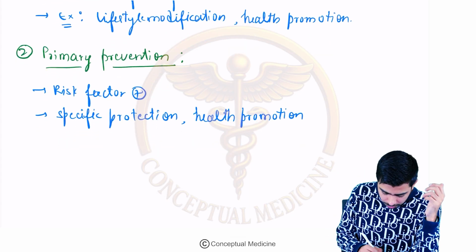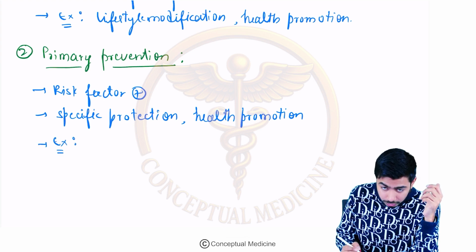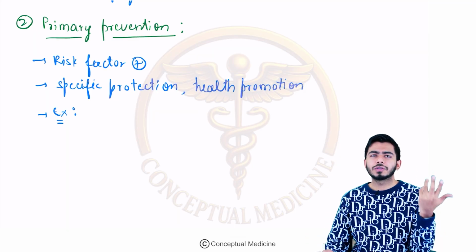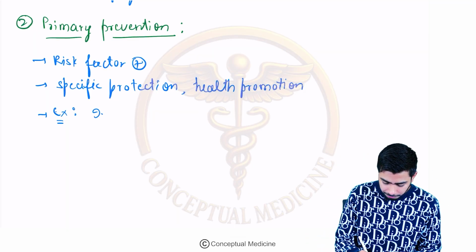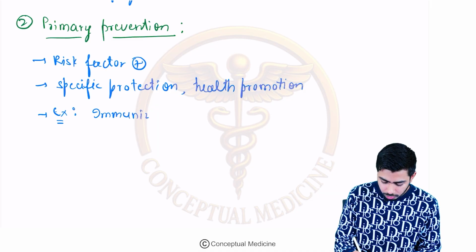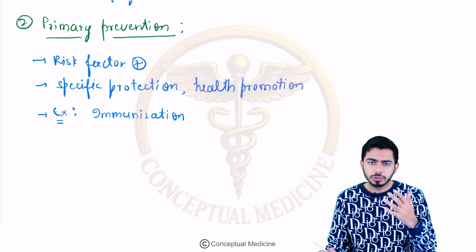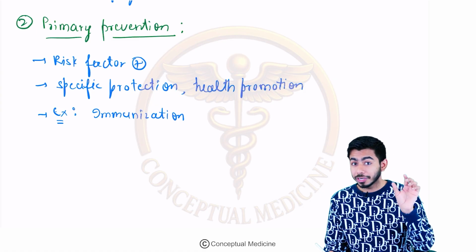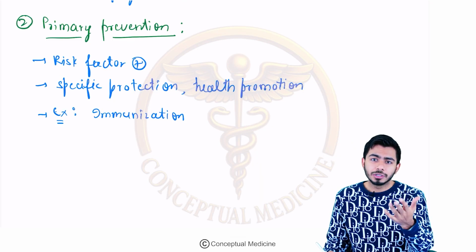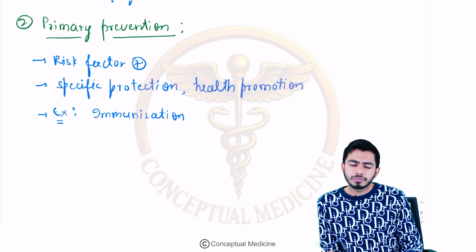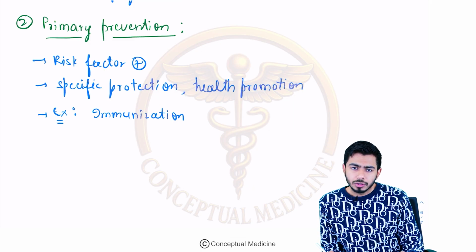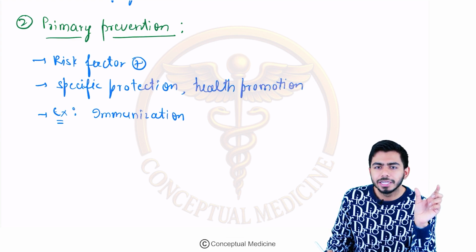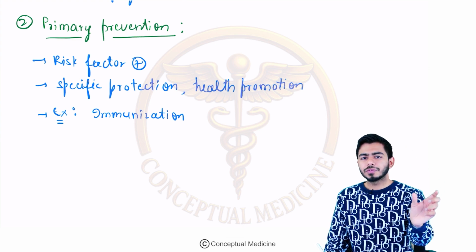Okay, what examples shall we talk about in this case? The examples are very easy. Just think where the risk factor is present. For example, immunization. There are several immunization programs from the government of India to provide vaccination. Why are we providing vaccination? Because the risk factor is present. Why did we take the shots of Covaxin or Covishield? Because there was a risk factor, the presence of the COVID-19 virus. So to prevent that risk factor, you took the vaccine.